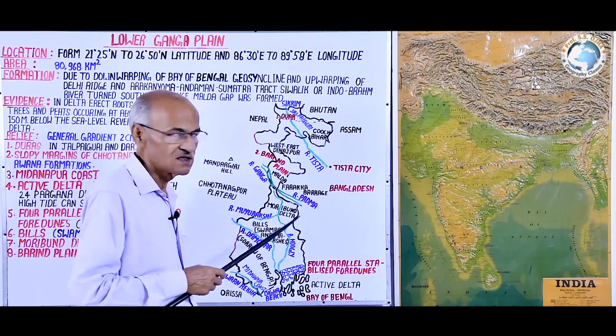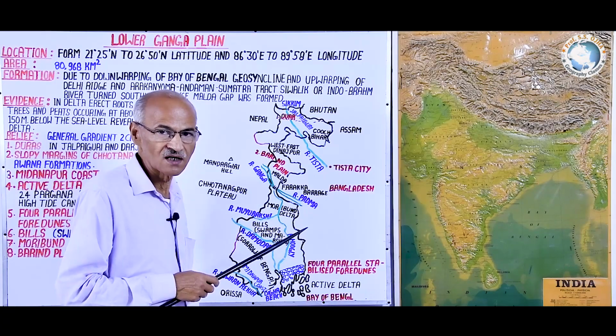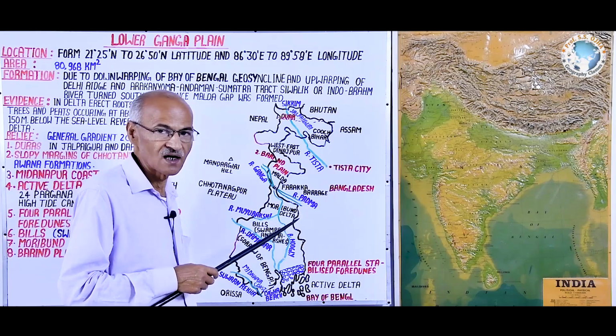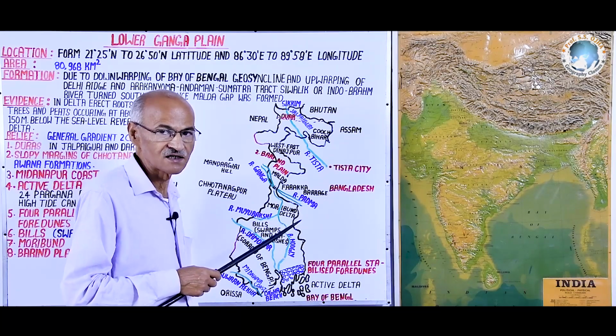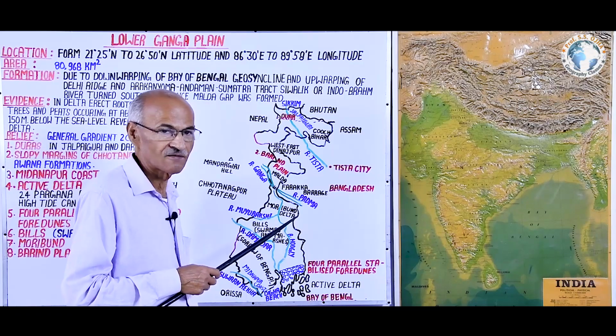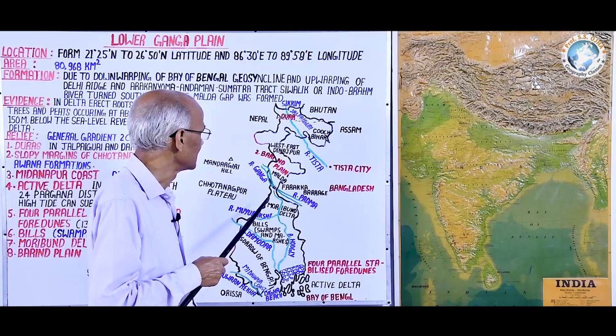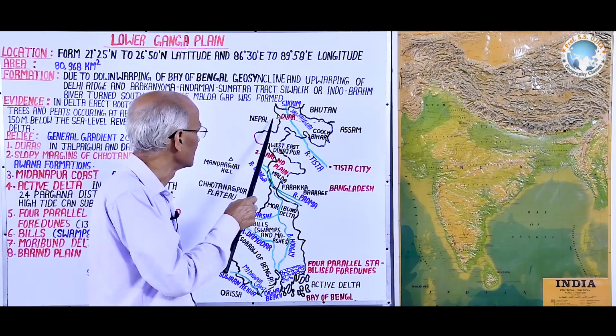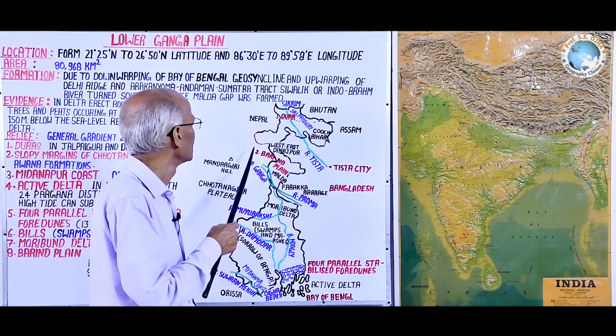That's why it is your moral and national duty to learn to have a clear cut concept of the location and characteristics of those rivers. Especially it is the duty of geographers. That's why you will see here Mahananda river.